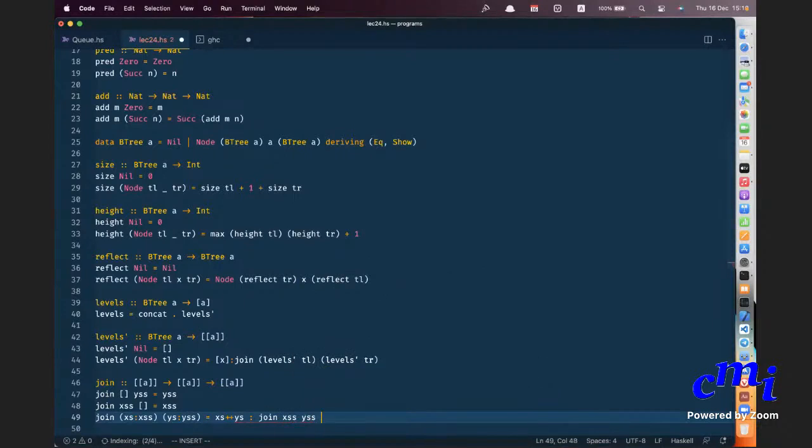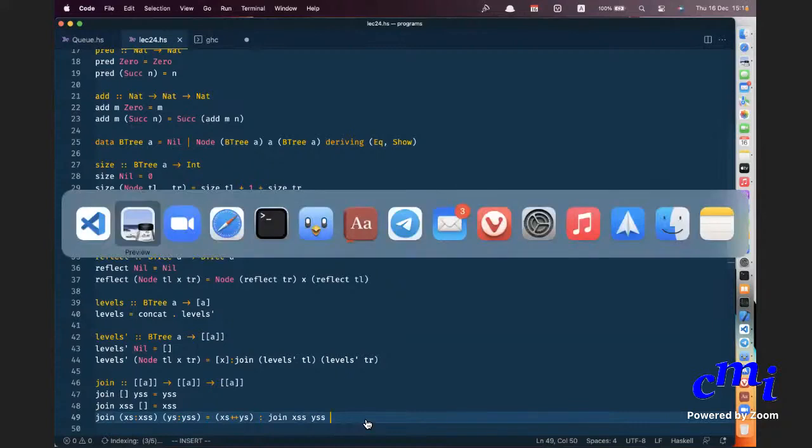So this is exactly like zipWith plus plus. I have a list of lists on one hand, I have a list of lists on the other hand. I want to add up the corresponding ones, except if I do zipWith, it will not proceed if one of the lists comes to an end. So I am doing it this way. So I think I will need parentheses. Okay, great. So that is basically it.